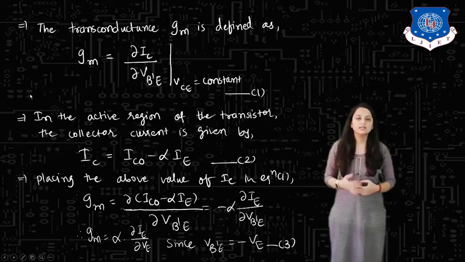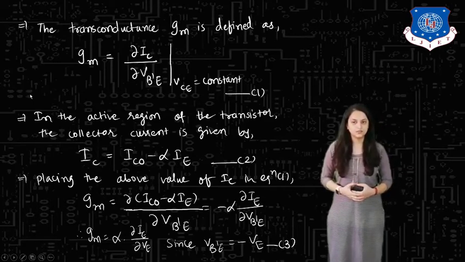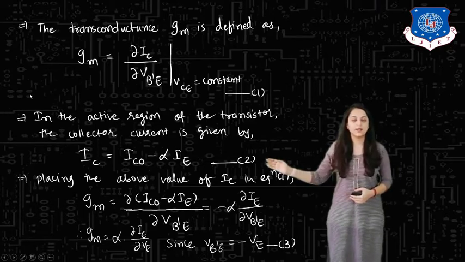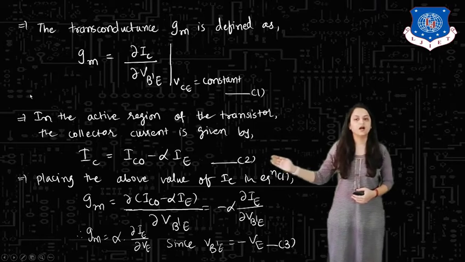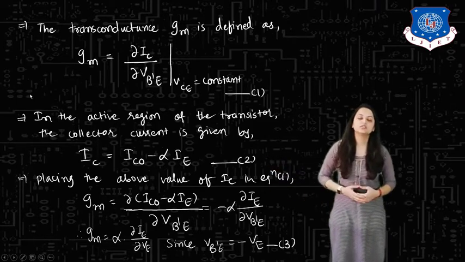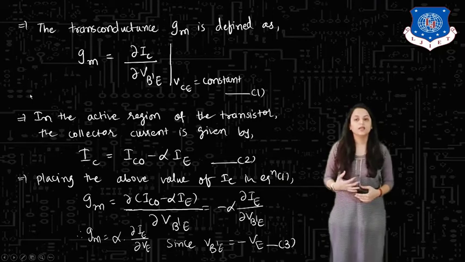Now, in the active region of the transistor, the collector current is given as IC equals ICO minus alpha IE. Here ICO is the reverse collector current and IE is the emitter current.